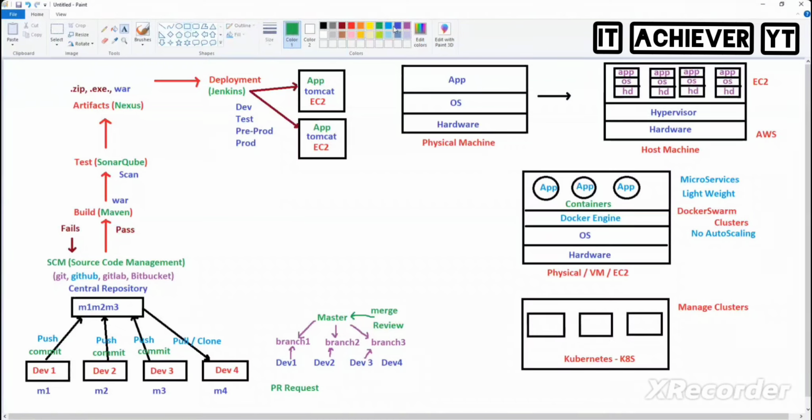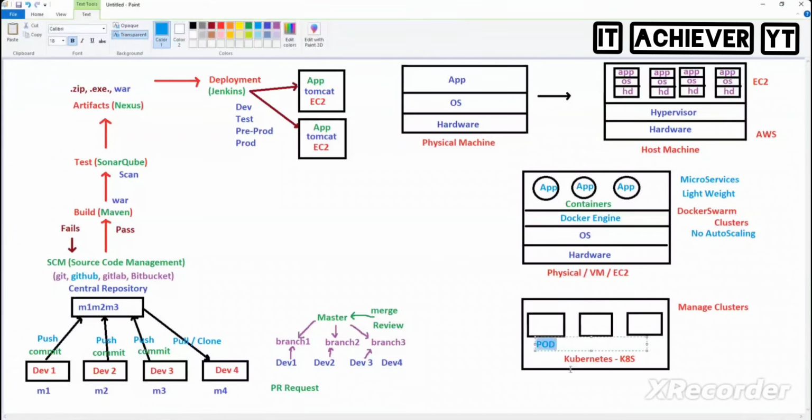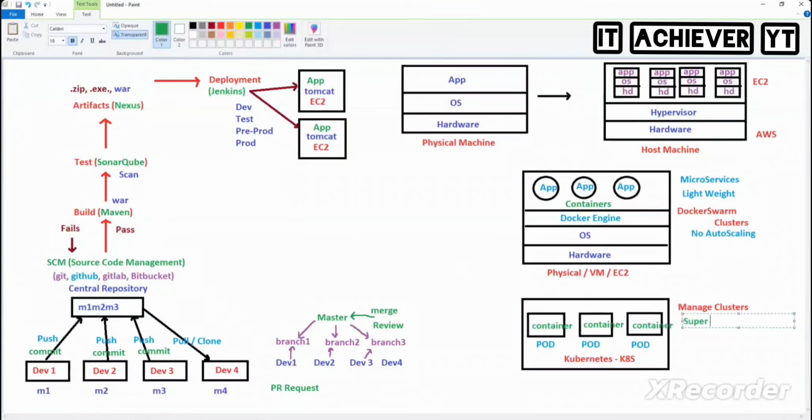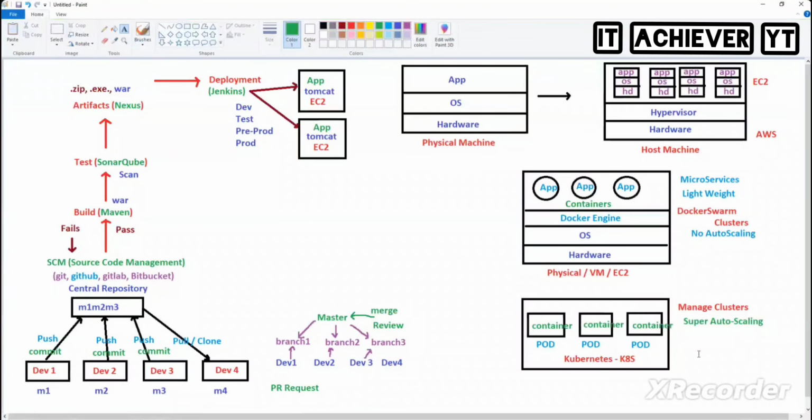So here, this is a pod. You can create pods. What does the pod contain? Containers. So you can easily manage pods, and then you have super auto scaling here. Easily you can manage the clusters, your applications, the deployments. Easily you can do everything. Right?